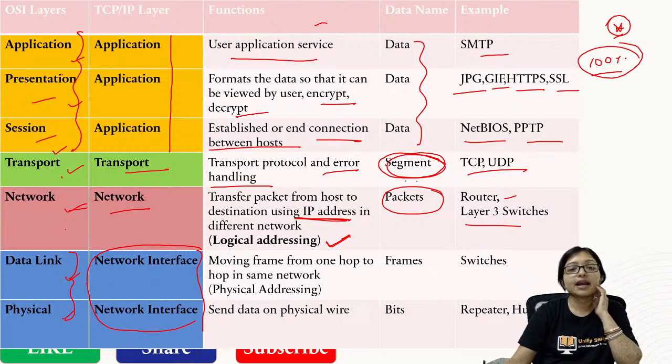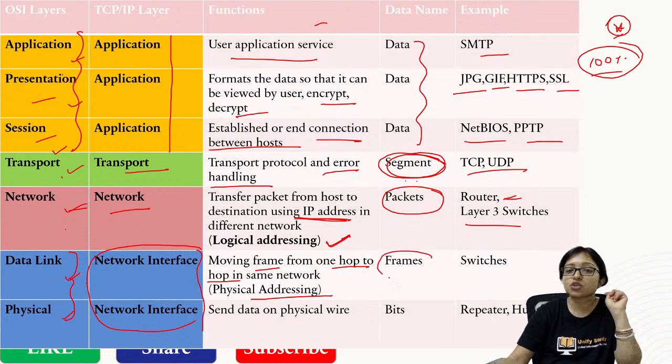The data link layer is related with physical addressing. The main part of the data link layer is flow control. So we are moving frames from one hop to another hop. It is working hop to hop, router to router. Here the name is frame, and the device is switches.